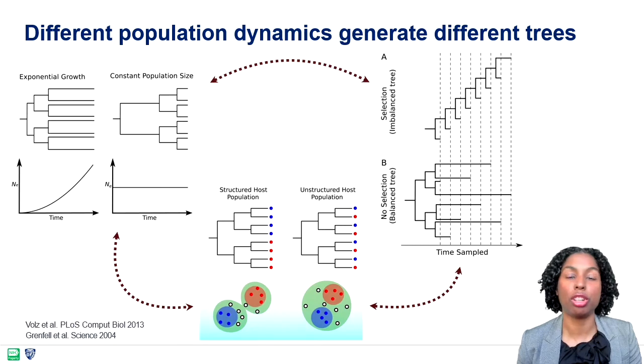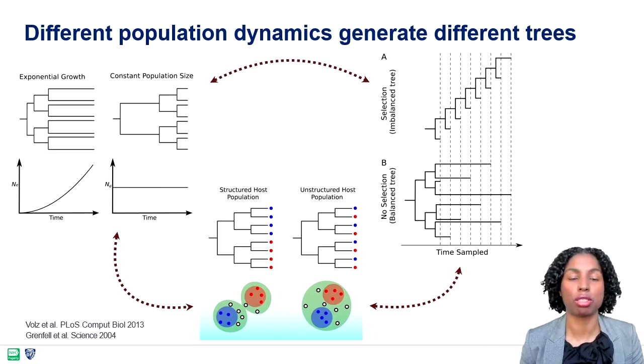Lastly, the topology of the phylogenetic tree can also give us an indication of the structure of the population. In this case, we have 2 hosts, red and blue, and we see that in the left tree, pathogens tend to cluster by host, whereas in the right tree, pathogens tend to cluster irrespective of host sampled.